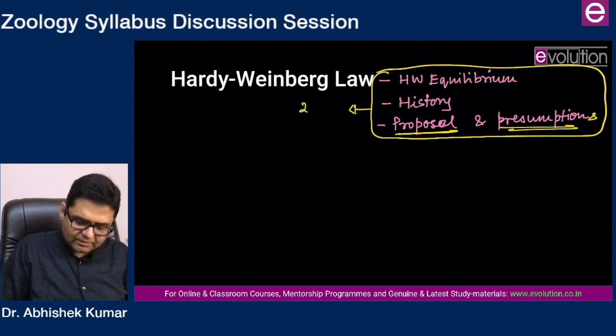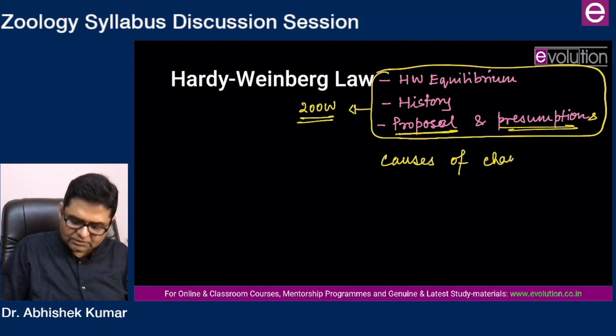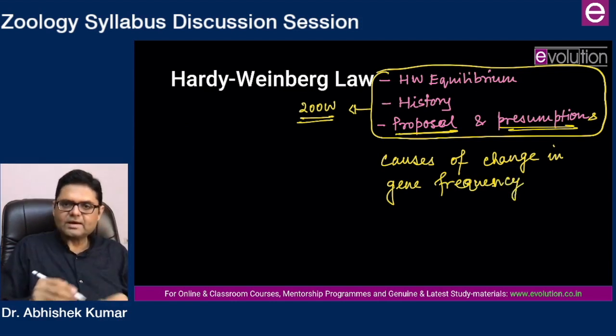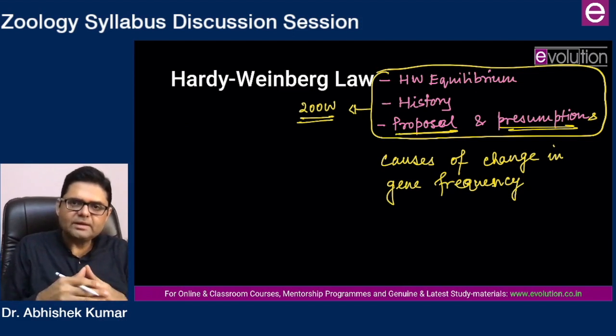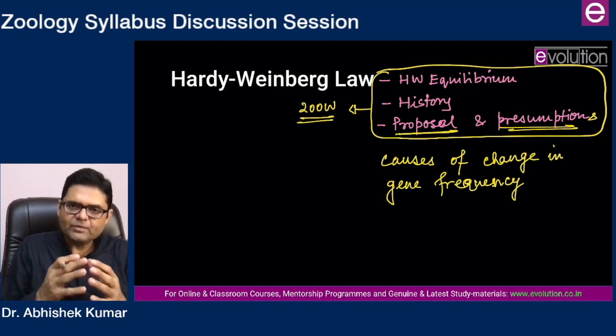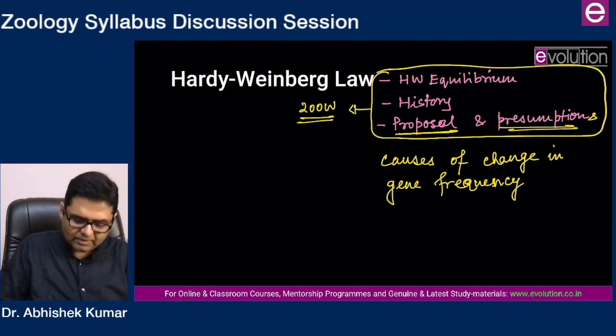So this will be prepared by you in 200 words, and then although the syllabus doesn't mention it explicitly, causes of change in gene frequency. Those factors which Hardy-Weinberg said shouldn't change, if those factors change, there will be a change in gene frequency, and that is what you have to explain.